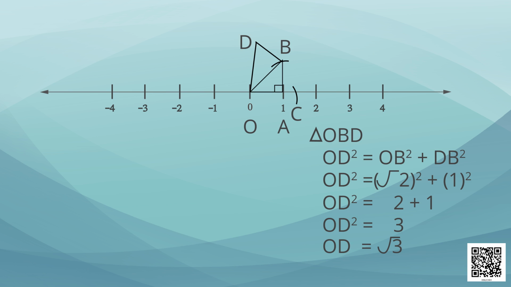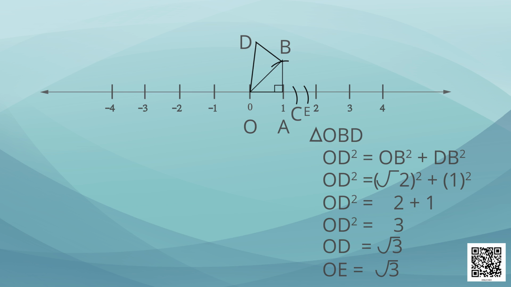Now, keeping O as center and taking the radius as OD, we can draw an arc on the number line, which will cut it at a point. Let this point be E. So, now OE equals under root 3. In the same way, we can depict the under roots of 4, under root 5, under root 6, etc. on the number line. Now, is there any easier way to depict rational numbers on a number line?